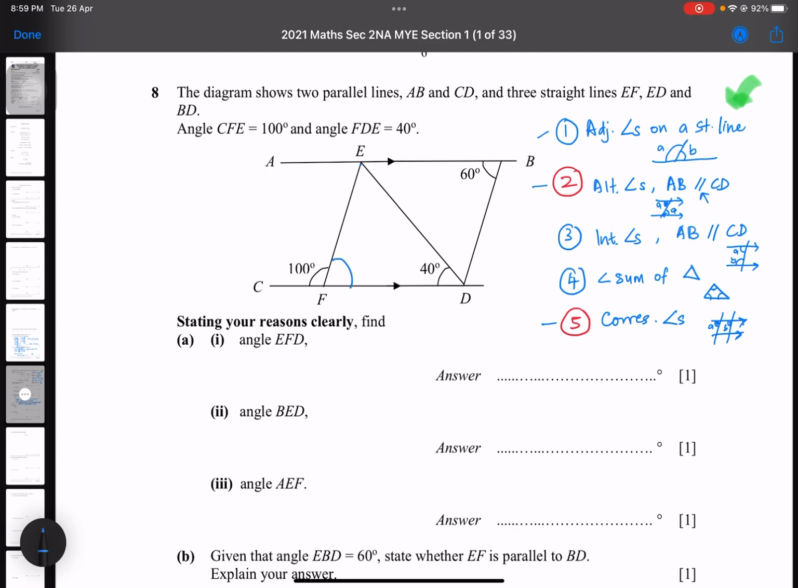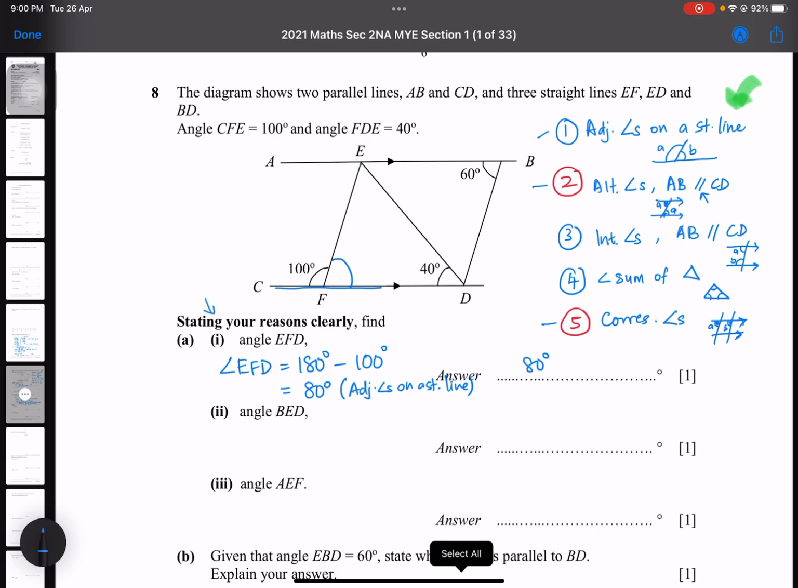Guys, look what property I can use. These two angles are sitting on the same straight line, so we can use property number 1, adjacent angles on a straight line. How do we show the answer? We put angle EFD, the one that we want, is given by 180 minus 100 degrees, and this is going to be 80 degrees. But we write down the reason: adjacent angles on a straight line. Must write the reason, guys. You see, state your reasons clearly.